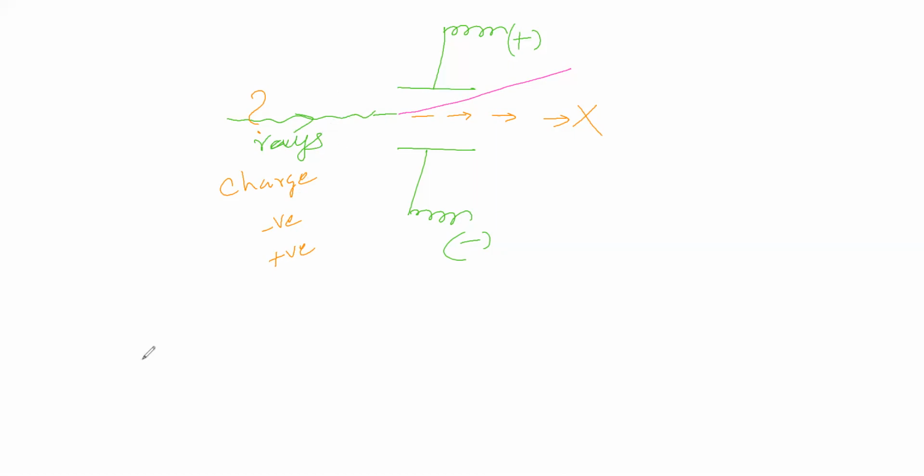We will see. First, attraction. Attraction is possible between which bodies? Between oppositely charged bodies. Repulsion is possible between like bodies, between the same charge. Positive repels positive, negative repels negative. But attraction is possible between positive charge and negative charge.